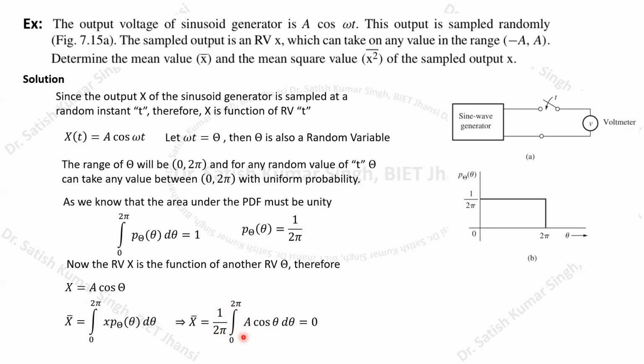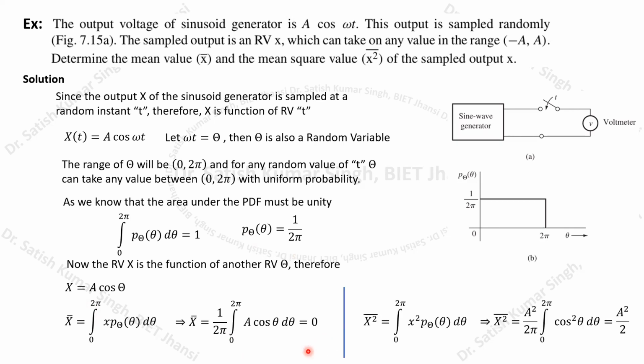Now we can integrate this value, because if we integrate any cosine or sine function over a complete period, the value is going to be 0. So the mean value of any cosine function is 0, and here we get the mean equal to 0.